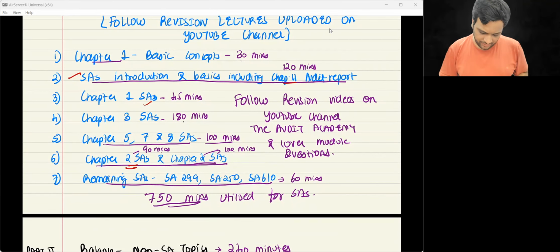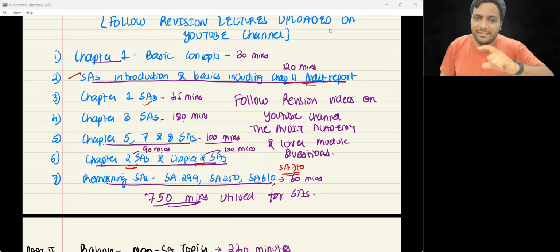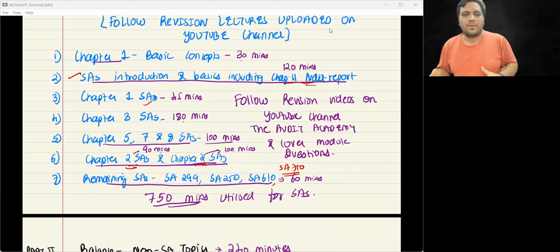Then planning strategy, internal control का chapter, and then remaining essays, 299, 250, 610, and there is one more, 710. All right. वो chapter 11 audit report के साथ में नहीं पढ़ा था, end में ले लेगा. So if you follow this particular sequence, you will feel much better. Revision video है, उसको 1.5 या 1.2x वगैरह पे चलाओ. And in that case, around it is 9 to 10 hours of content.